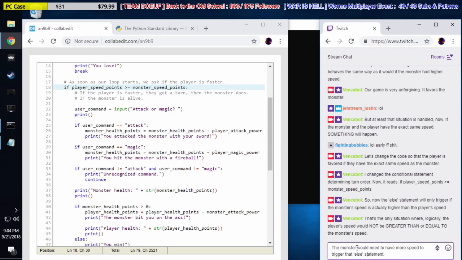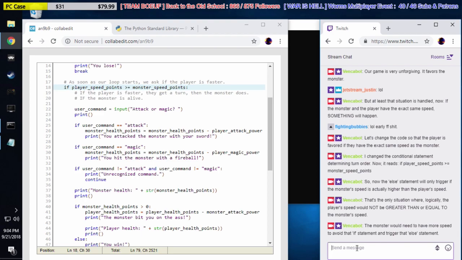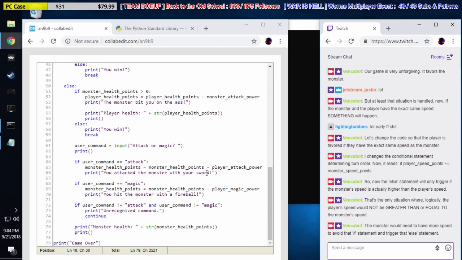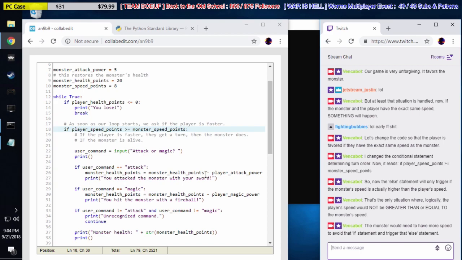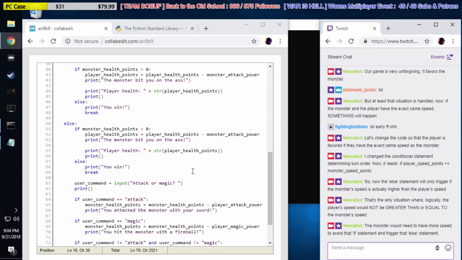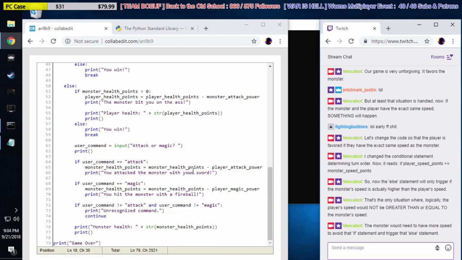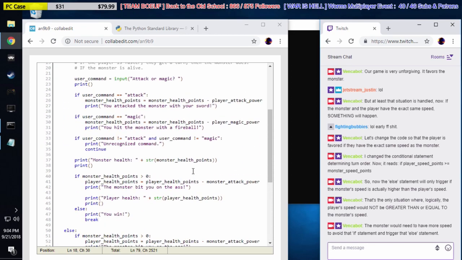Let's just say, to avoid that if statement and trigger that else statement. Right? Okay. So now we have a game where if the player is faster than the monster, he gets the first turn. If the monster is faster than the player, he gets the first turn. Right? So we have a new attribute. We implemented a new attribute today, which was speed.